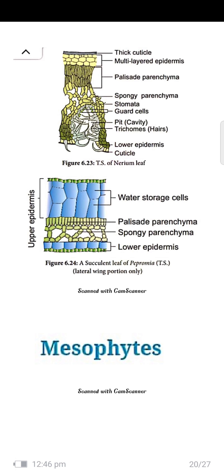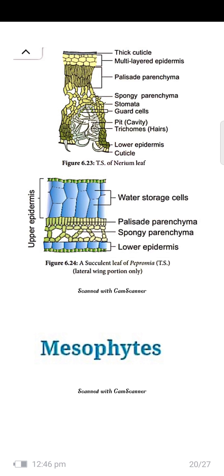This is the picture. This is a clear vision of the Nerium leaf. It has a thin cuticle on the upper layer. The lower layer is cuticle, open with stomata to absorb the food. Spongy parenchyma can absorb a larger quantity of water. Stomata, guard cells, and trichomes, meaning hair-like structures, of Nerium.